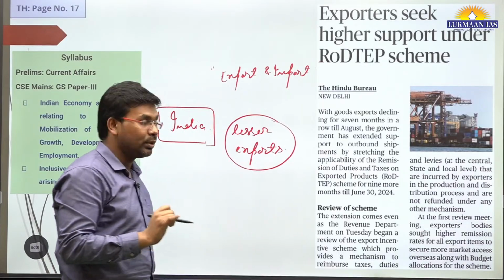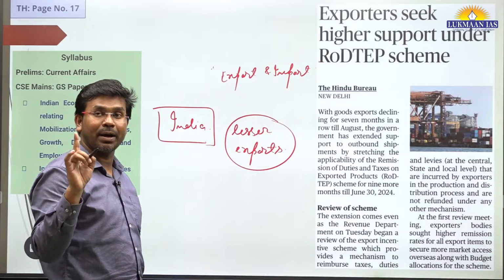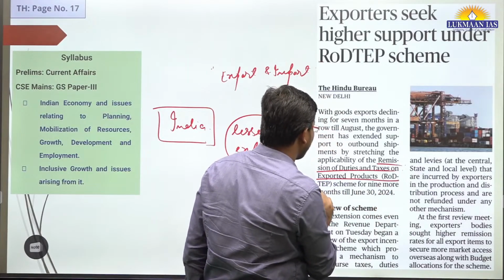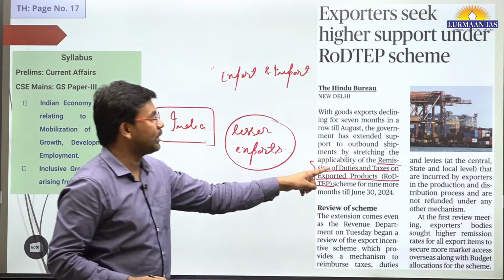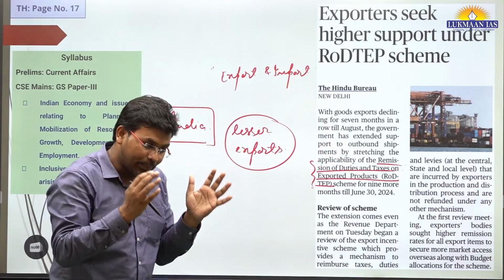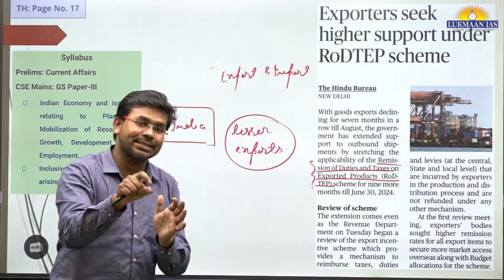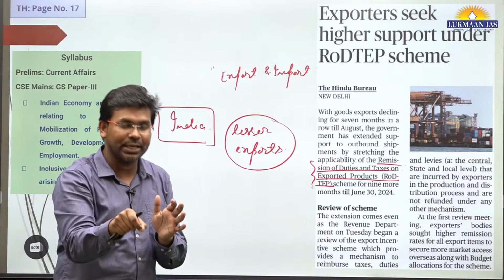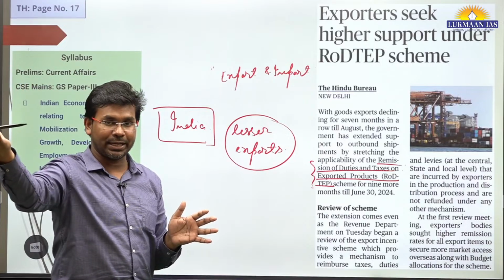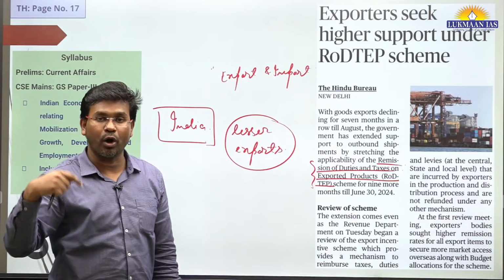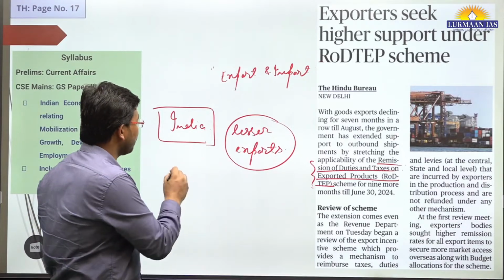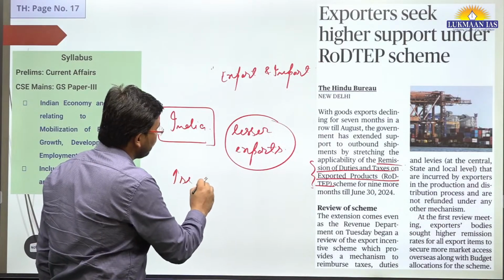To address this issue, the government of India has a scheme known as remission of duties and taxes on exported products, the RoDTEP scheme. It means that on all the products we are exporting, the government is going to reduce the taxes. If taxes are reduced, our goods will be cheaper in the international market. So people will buy more of the goods that Indians are producing. So it's going to boost, or increase, our exports.